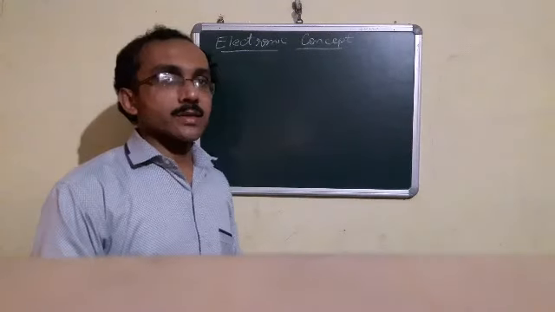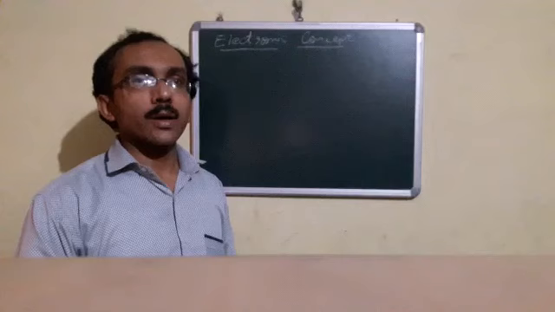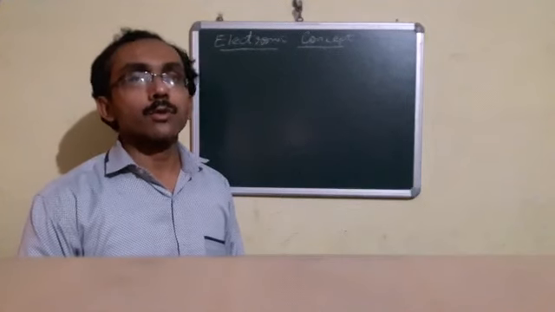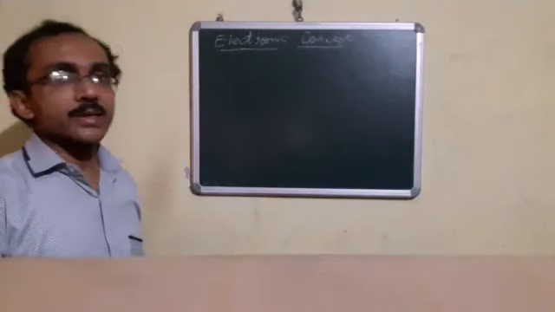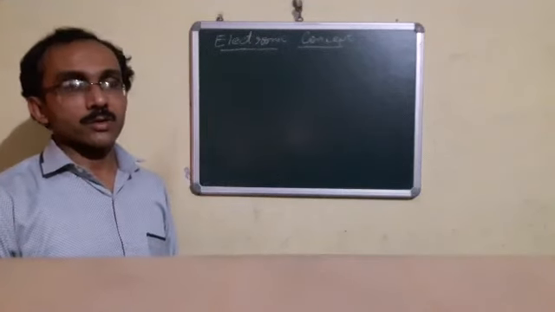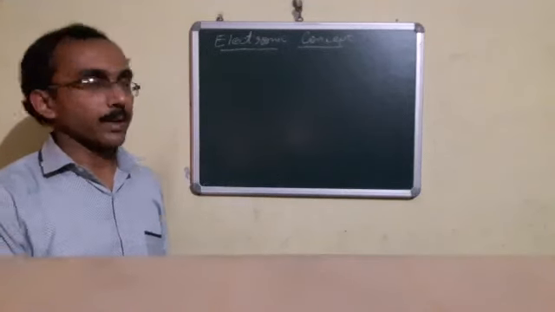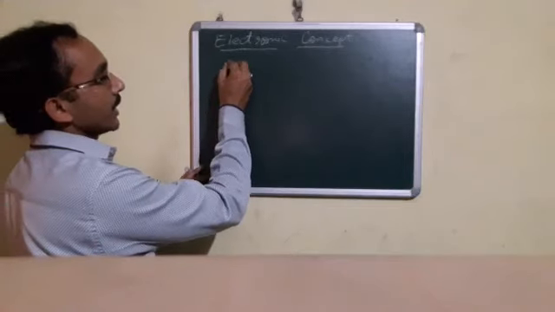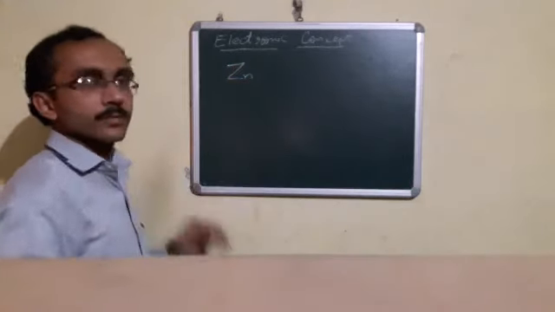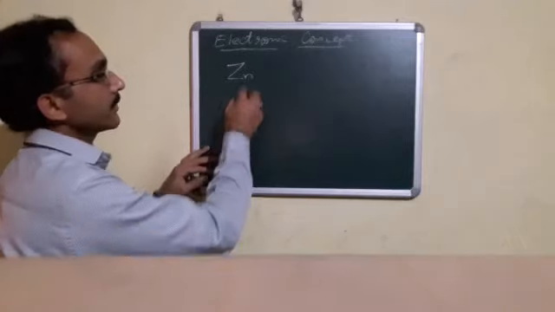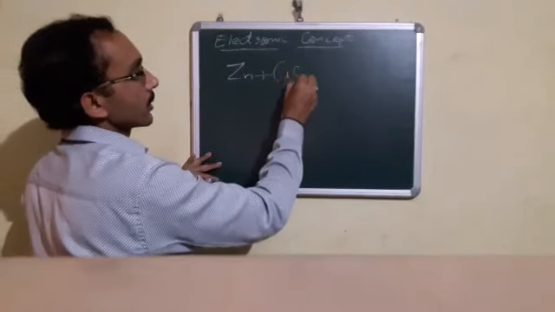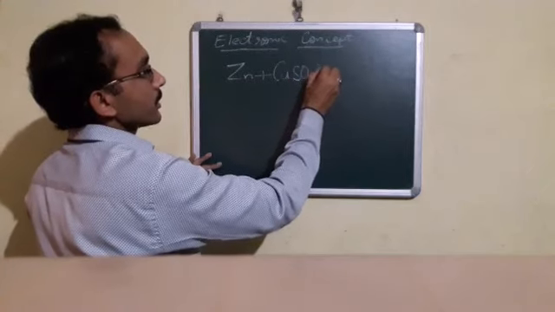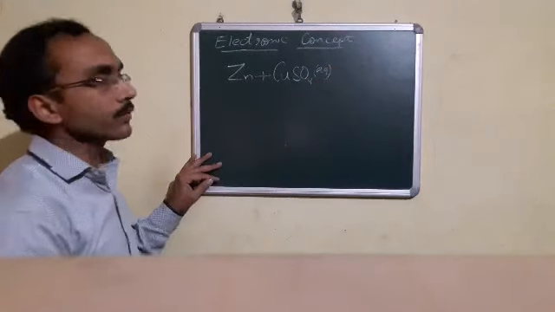Now students, we are discussing the next topic, the electronic concept of oxidation and reduction. Electronic concept means transfer of electrons. This we can explain with the help of an example. Just see, we are taking zinc. It is zinc in the native state. Now we are putting this zinc in copper sulfate solution. This is aqueous copper sulfate solution. What will happen?